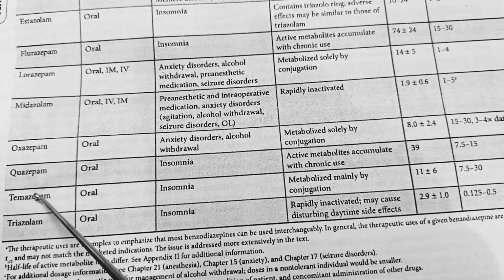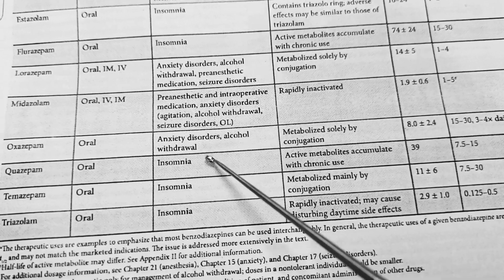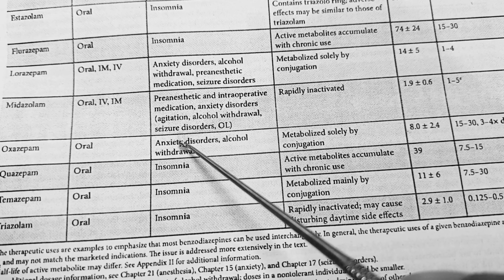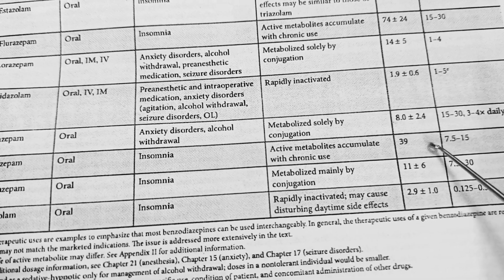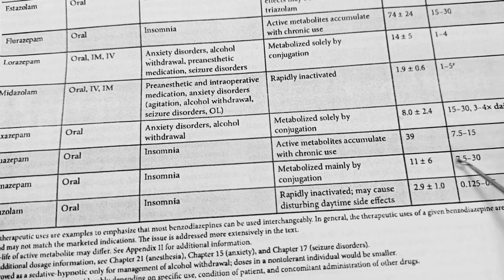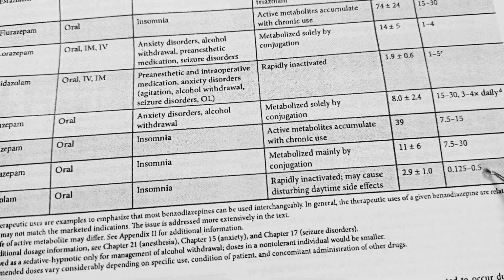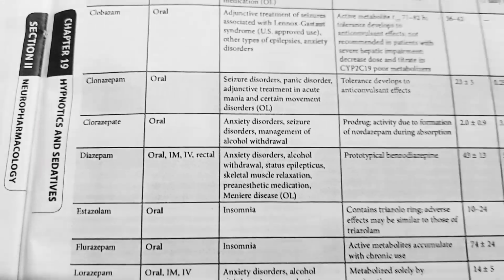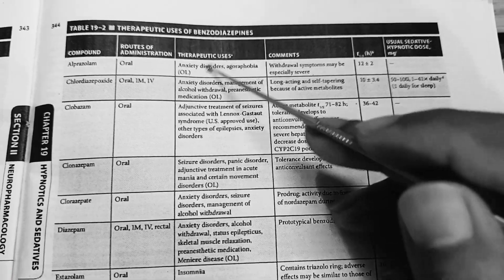The quazepam, temazepam, and triazolam are all available by the oral route. They can be used in insomnia. The quazepam and temazepam are available in 7.5 to 30 milligram, and triazolam is available in 0.125 to 0.5 milligram. These are the drugs, and these are the therapeutic uses of the benzodiazepines.